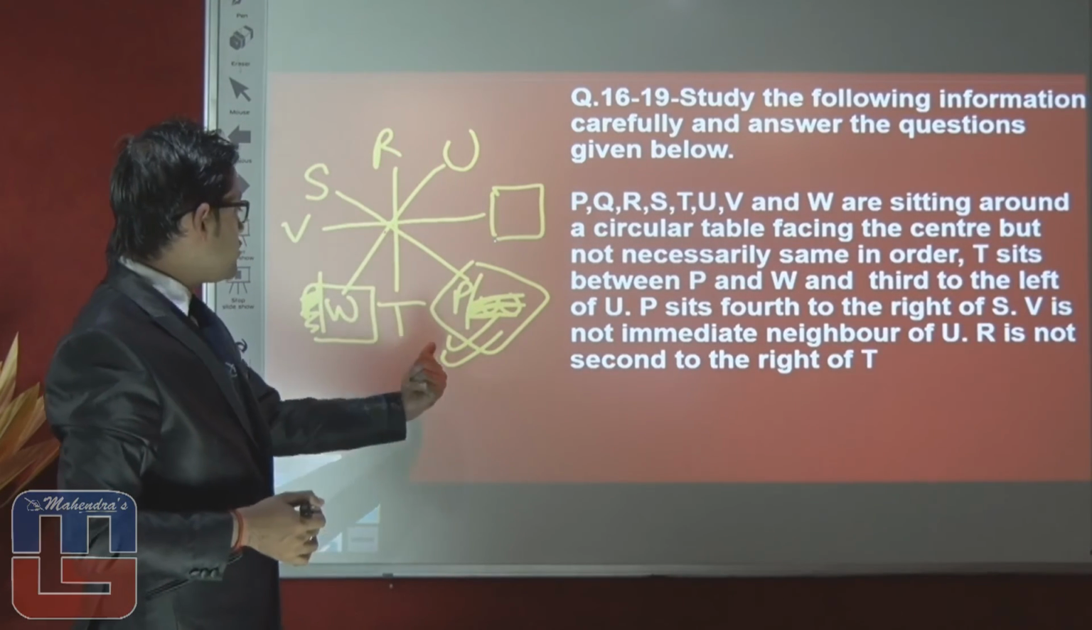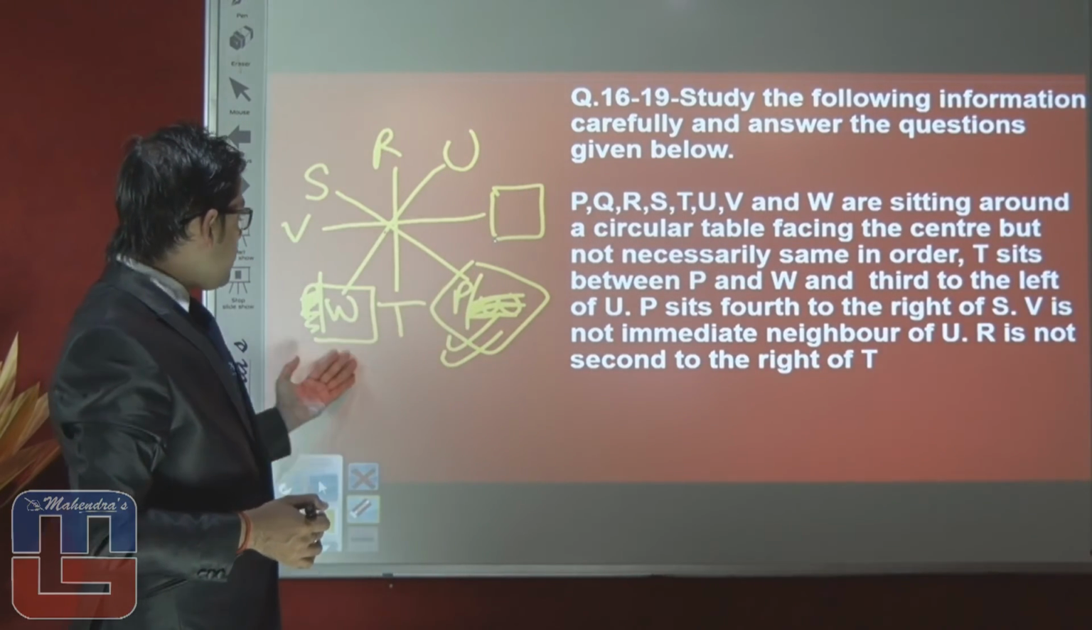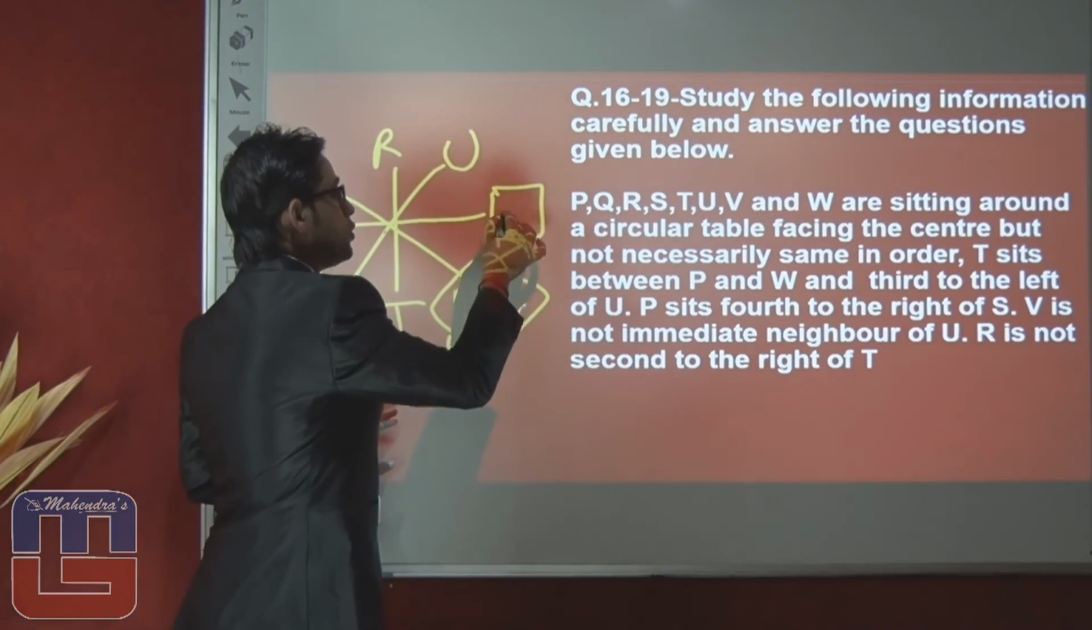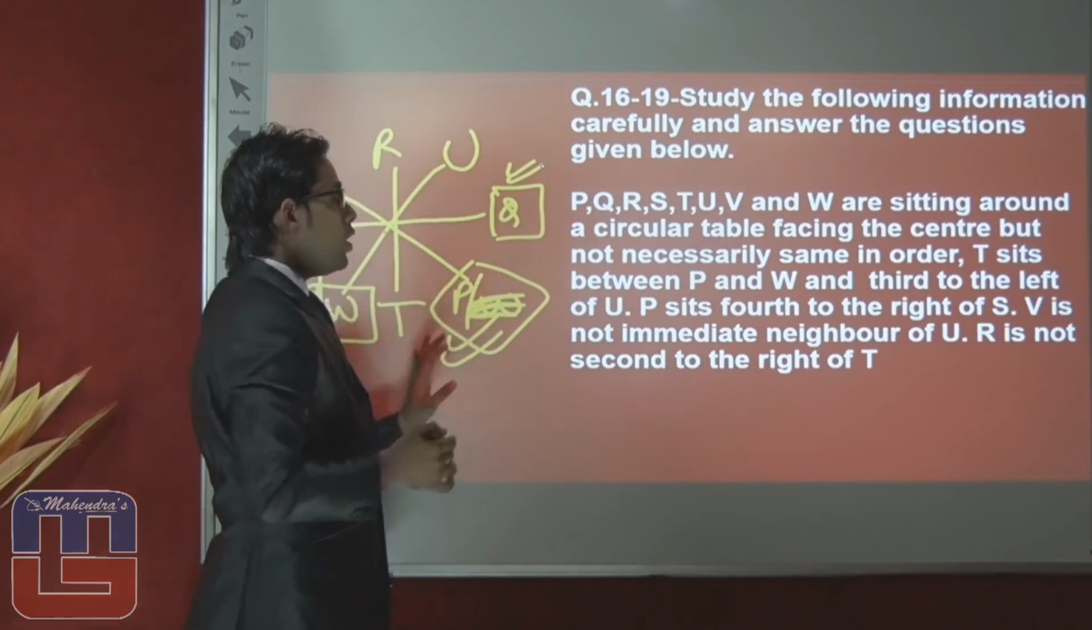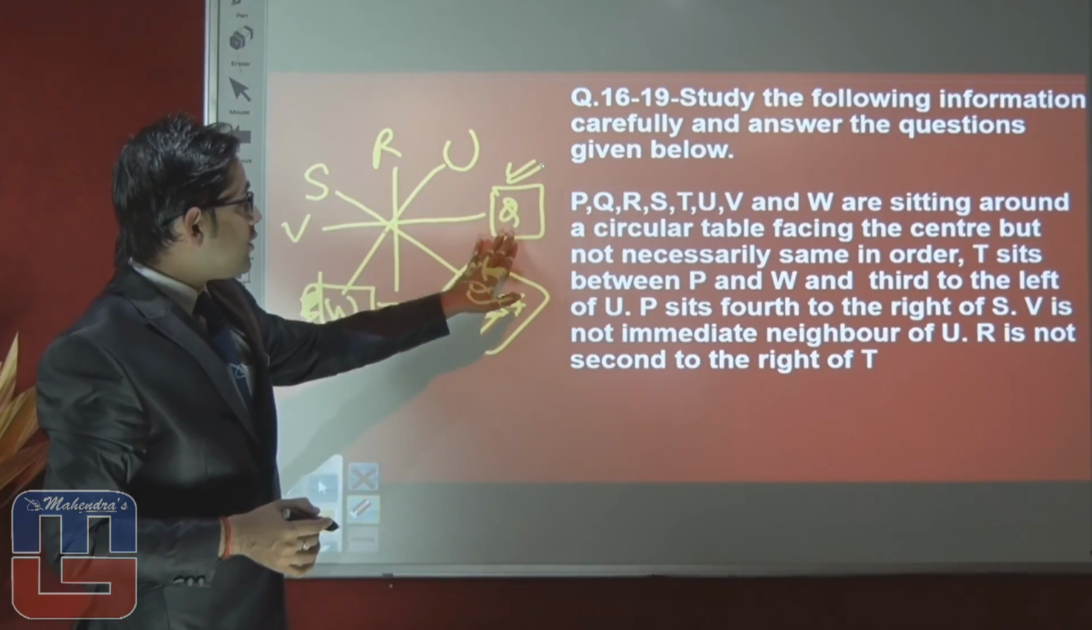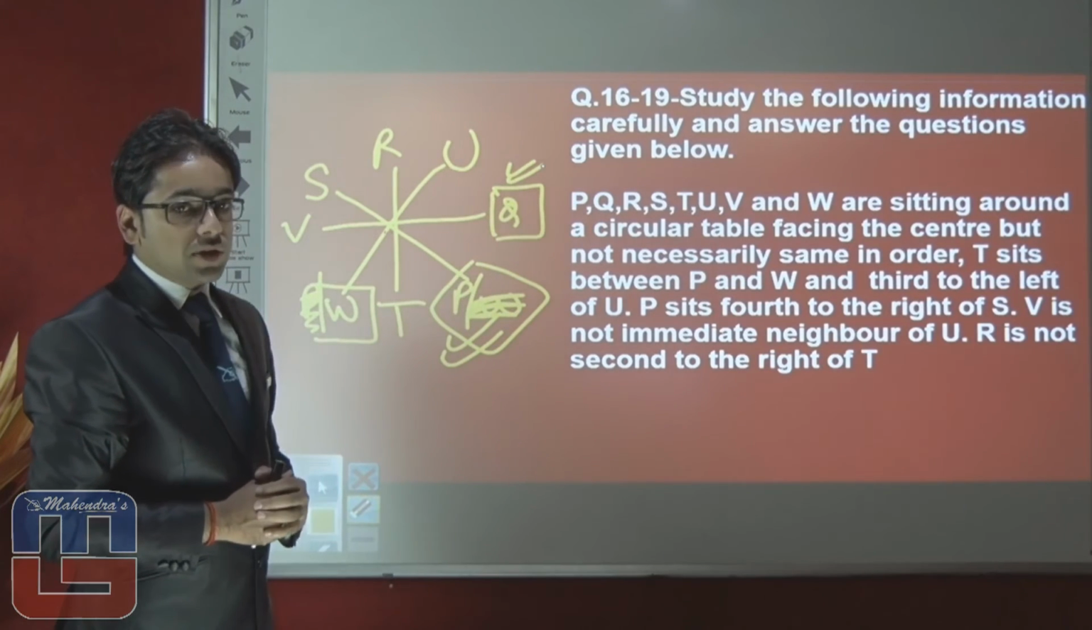P we have already mentioned. Q, still we are unable to find out where Q is sitting. So this chair will go to Q because all the other chairs are occupied by one of the members. So the right answer for this chair will be Q. Let's proceed toward the question.